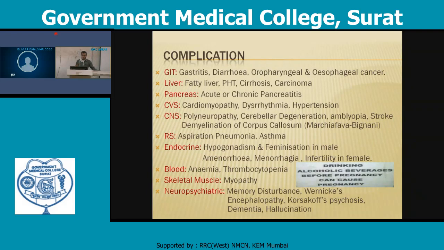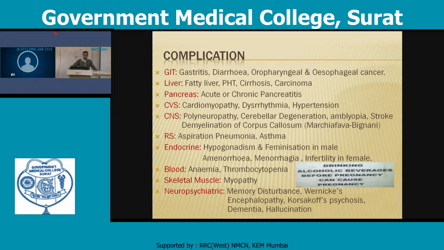In the case of the CNS, damage occurs to the neurons. So there is polyneuropathy, cerebellar degeneration, amblyopia, stroke, and demyelination of the corpus callosum. There is a condition known as Marchiafava-Bignami syndrome, in which degeneration of the corpus callosum occurs because the nerve fibers are demyelinated, and that's why this syndrome is known as Marchiafava-Bignami syndrome.